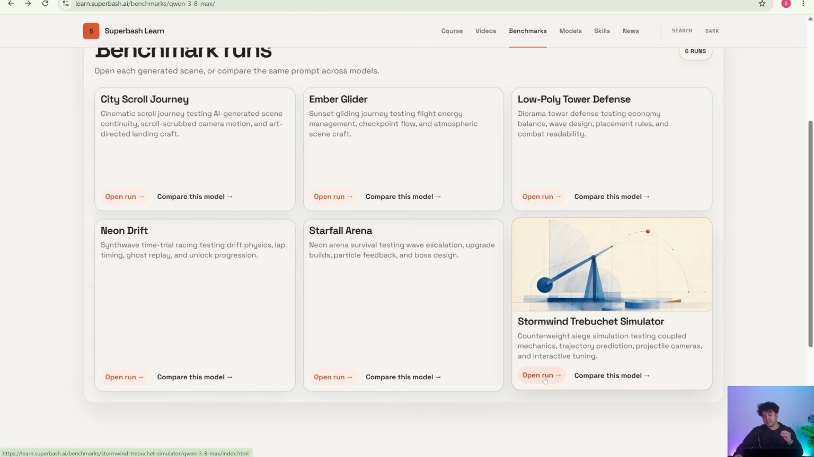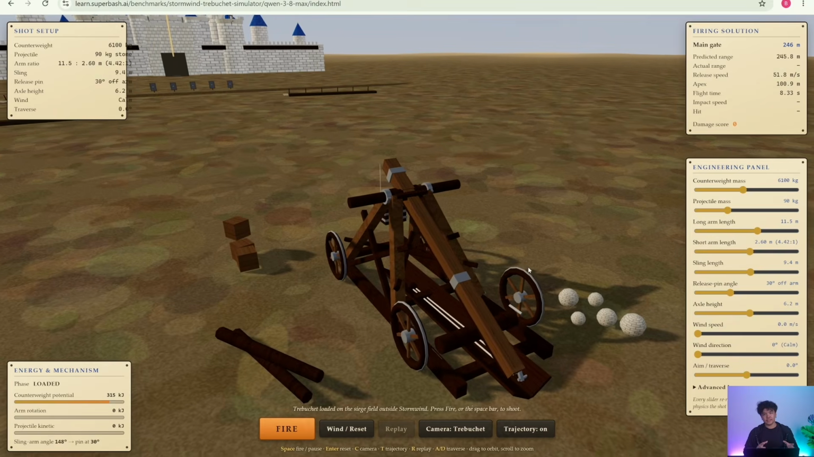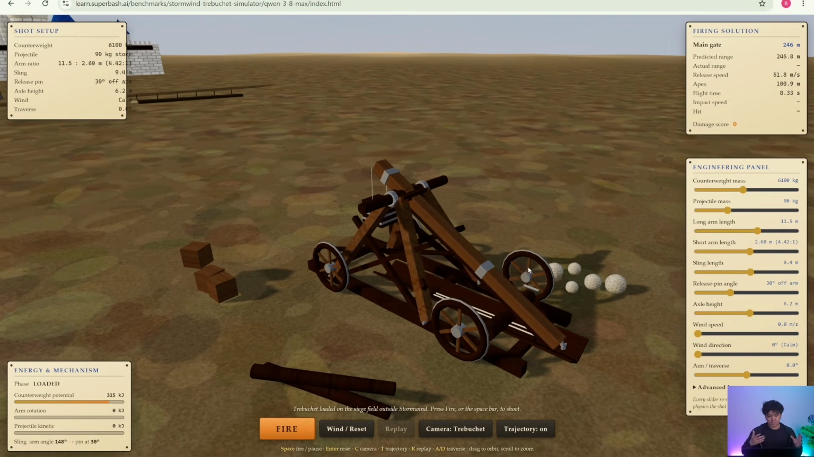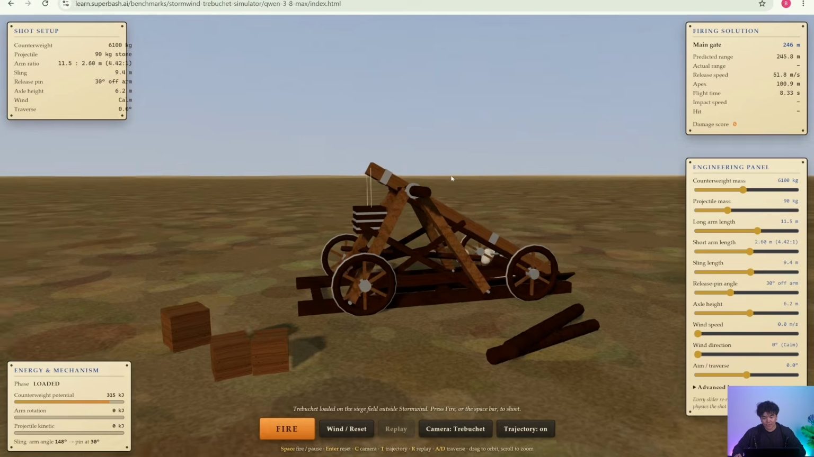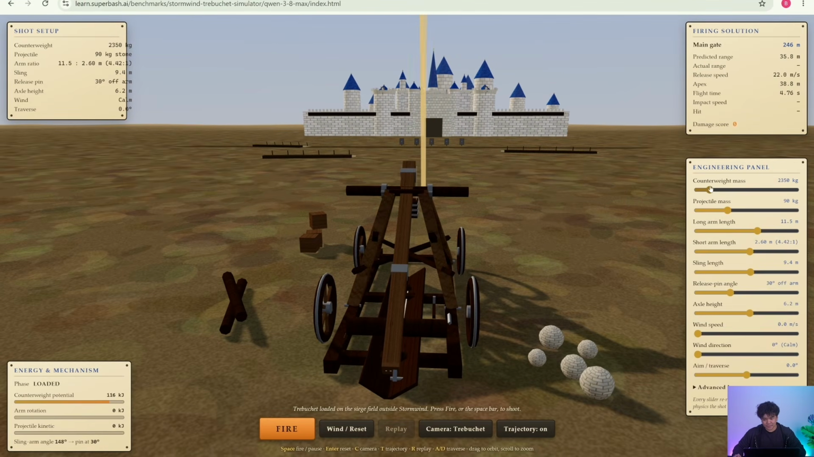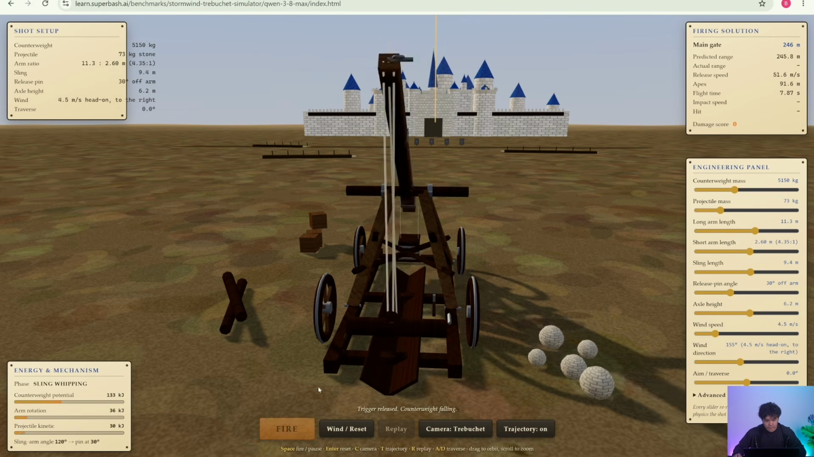All right, and last but not least, the Stormwind Trebuchet Simulator. This is a test of physics, geometry, math. Is the model smart enough to determine how do projectiles work? So first test is to, of course, mess around with the engineering panel. All of these variables here would change how the projectile moves. The arm length, the wind speed, wind direction, and let's fire.